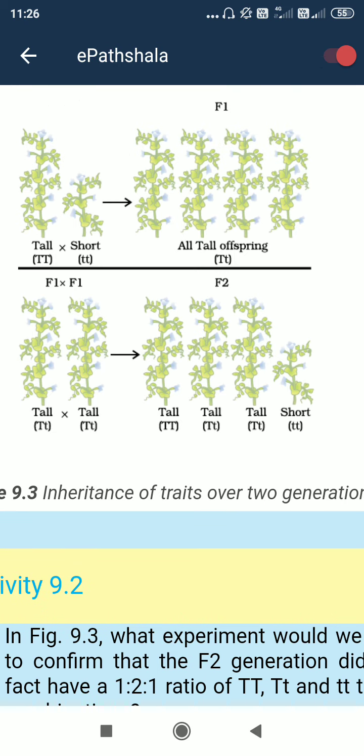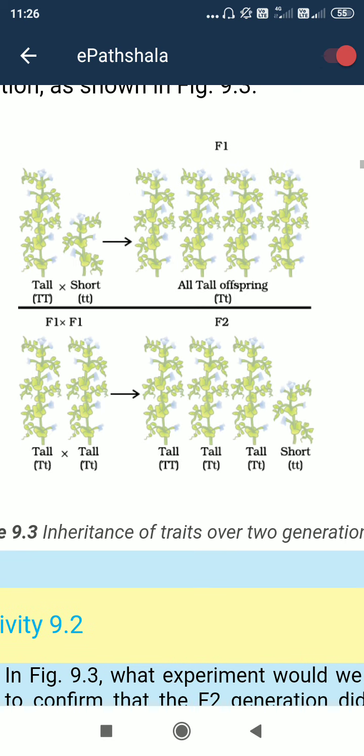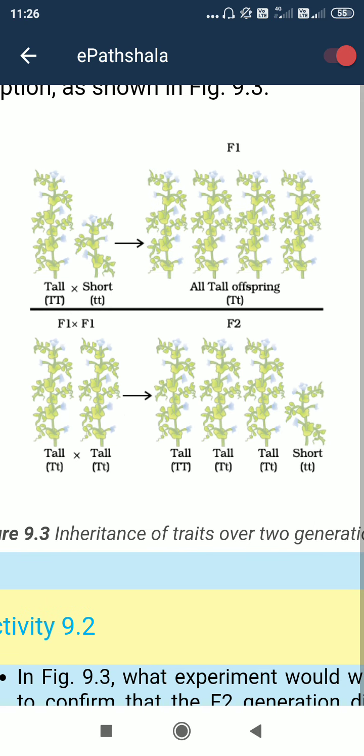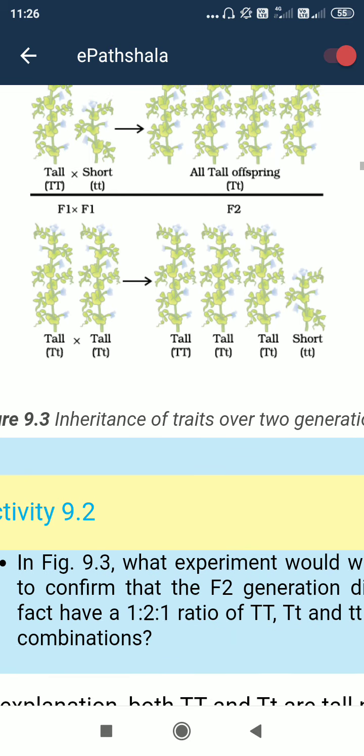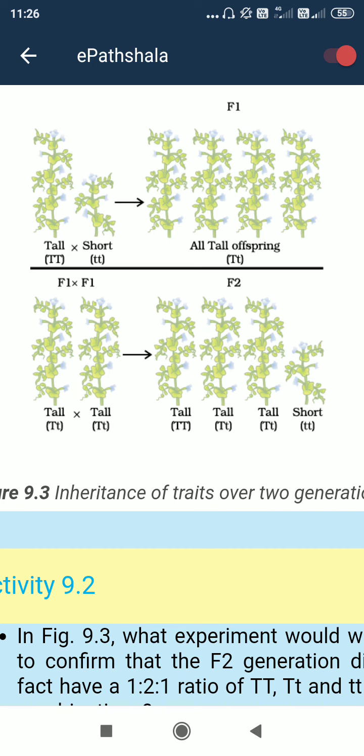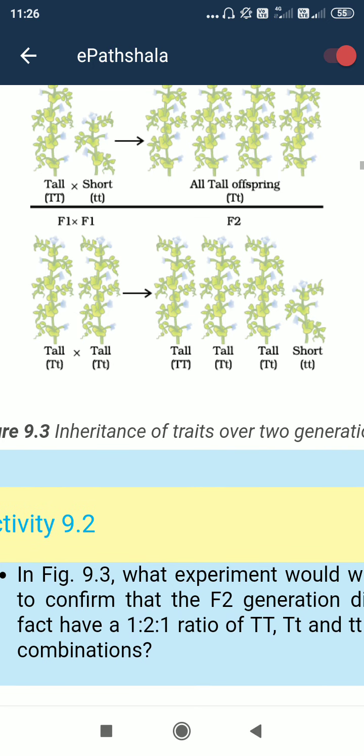Okay, and P means parental, the first parental generation, then the offspring is formed, that is F1, meaning progeny. Then in F2, you can see capital T small t and capital T small t are cross bred.